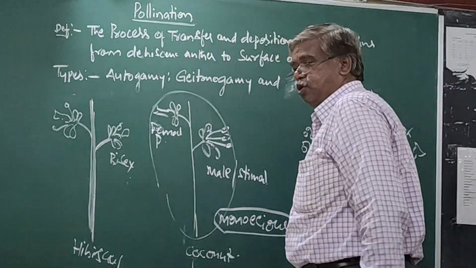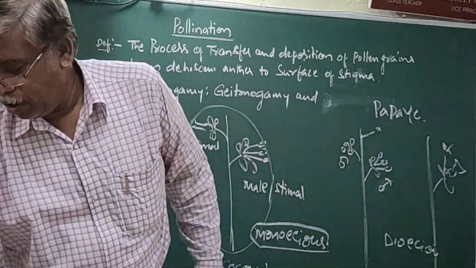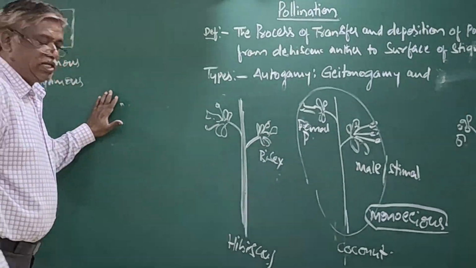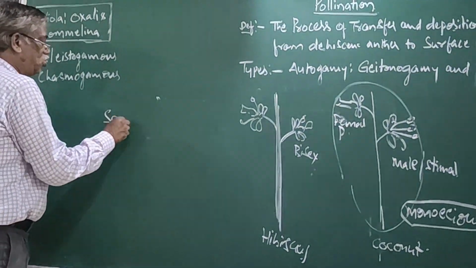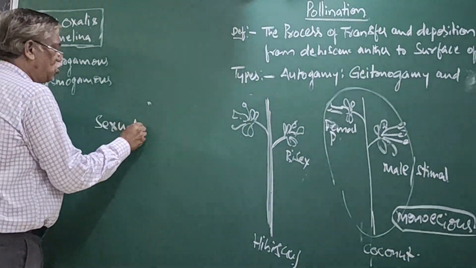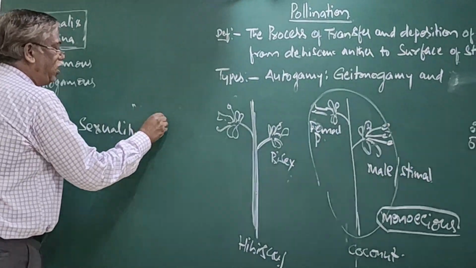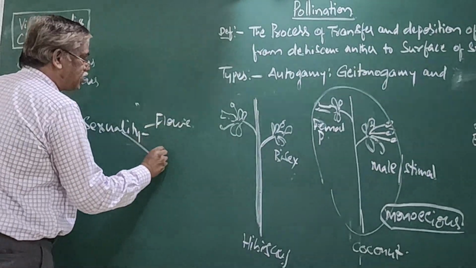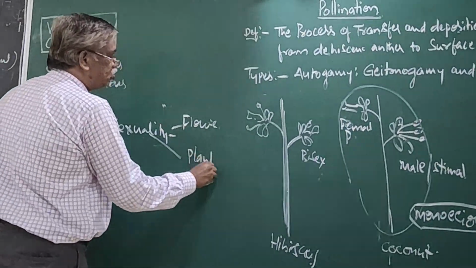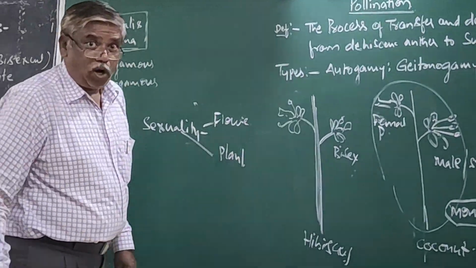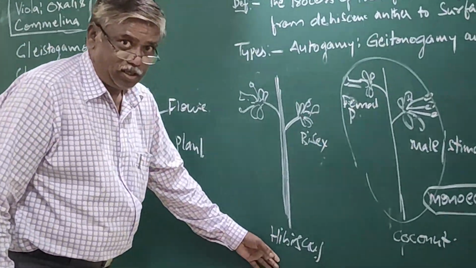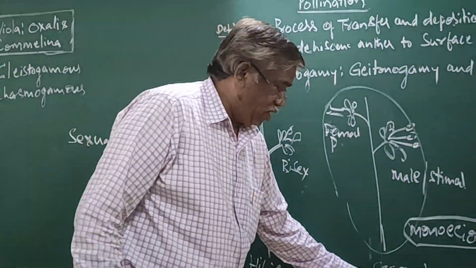See, that means, right, sexuality of flower, sexuality of plant. Now what is this? Hibiscus. What is this?